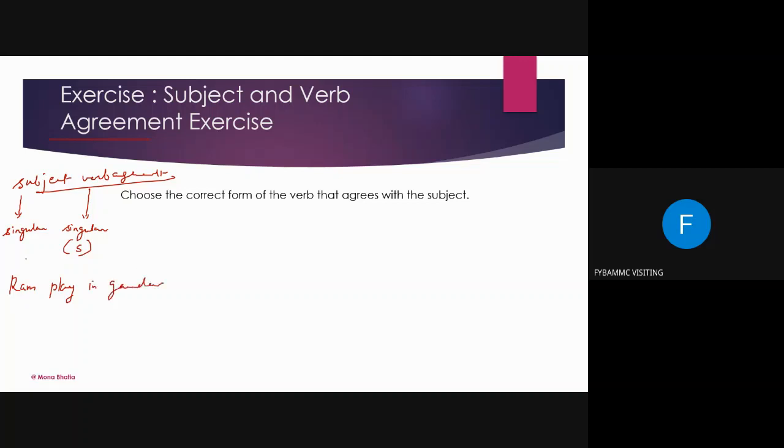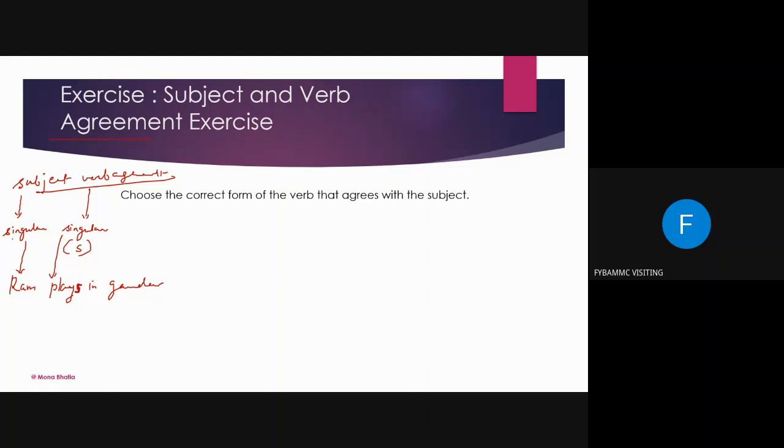Ram is singular, so play also has to be singular, so singular play will always have S. So we'll always say Ram plays in the garden, not Ram play in the garden.